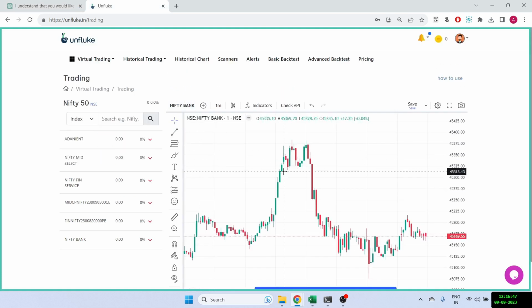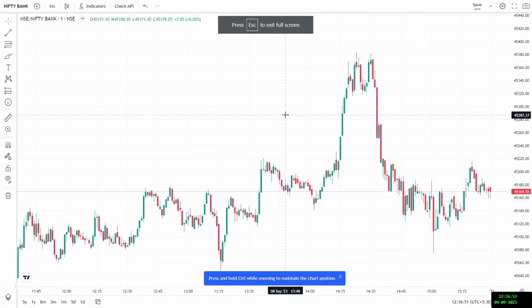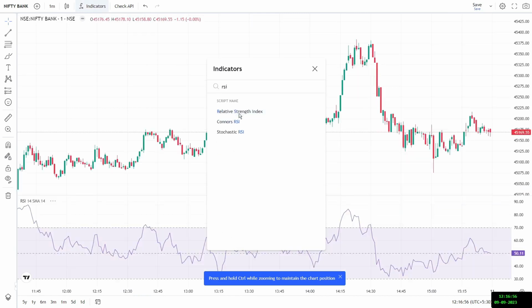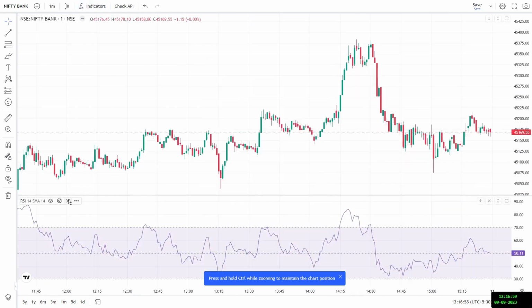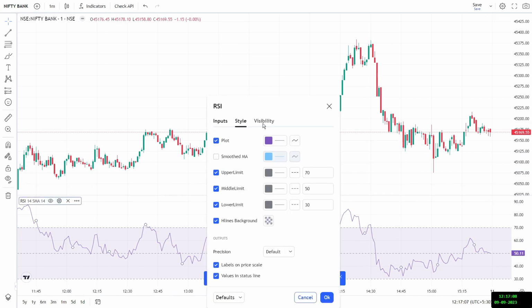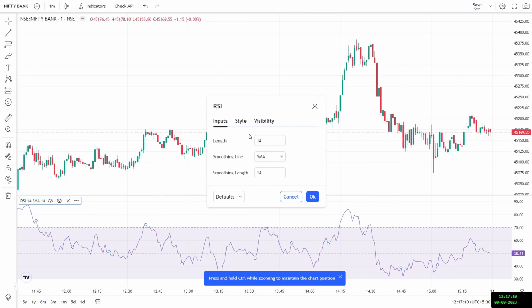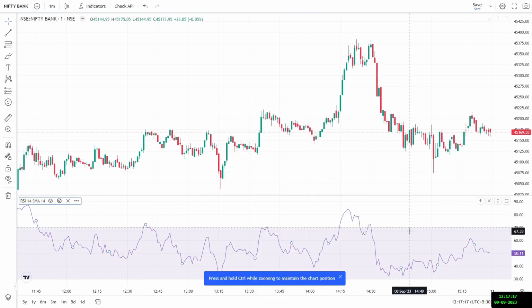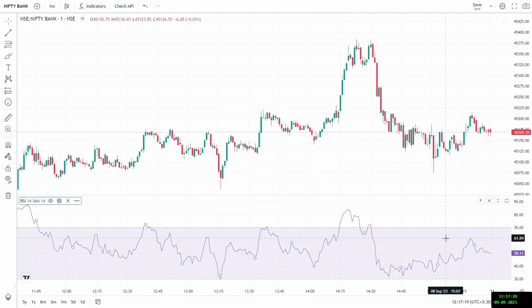So this is Bank Nifty on a 1 minute time frame. Let me just open it on a bigger chart. What I've done is I'm adding RSI here, RSI 14. This is the normal RSI 14 that I've added, and I've added the 70 line, and let me add the 30 line also. So we have the 70 and the 30 line. Let's remove the middle line. So we've got our RSI.